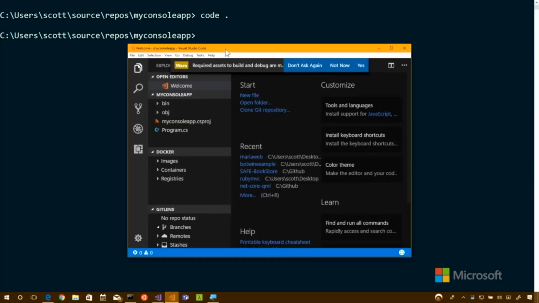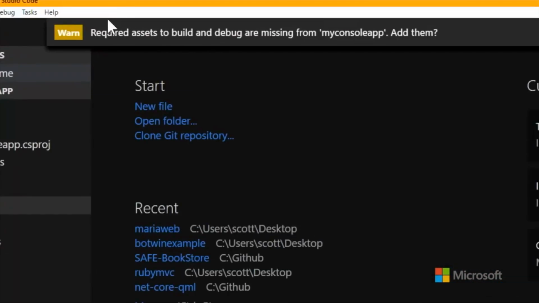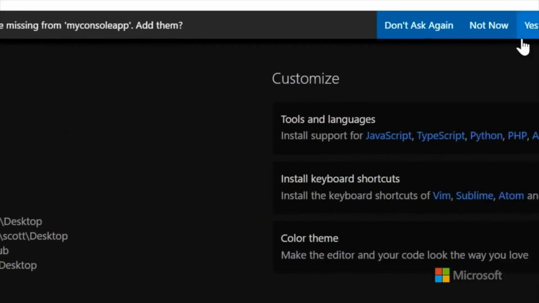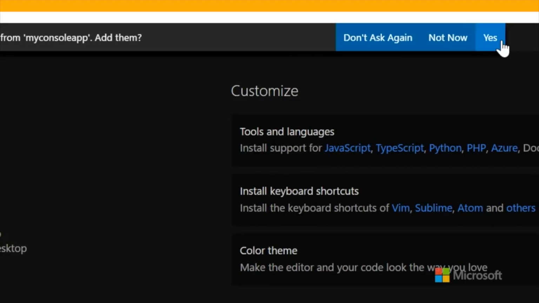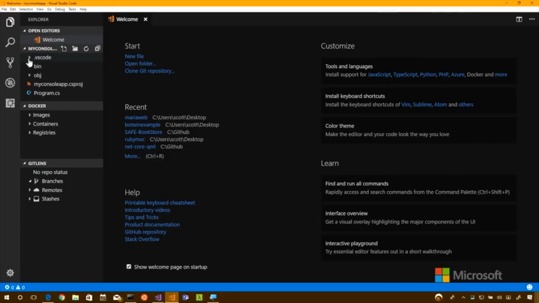Okay, and Visual Studio Code opens that up. Then this is interesting. Visual Studio Code pops up a warning: stuff I need to build this is missing. Do you want me to add them? It has a yes and no. Watch on the left side where it says bin and obj. I'm going to hit yes, but you watch here on the left. Oh, there it is. See?